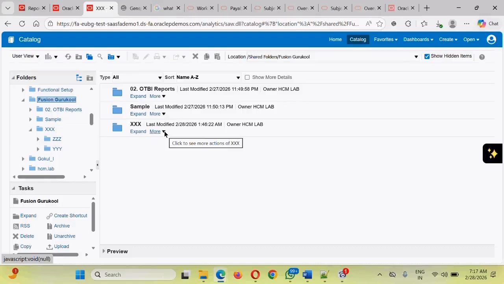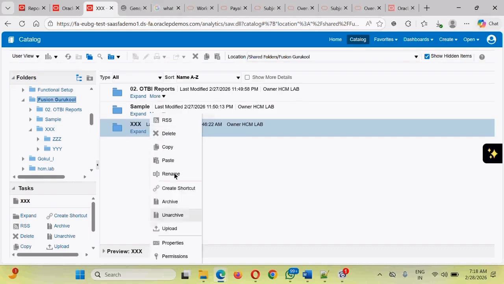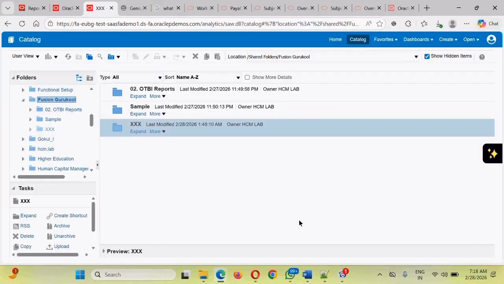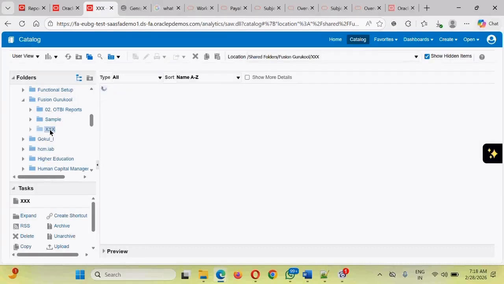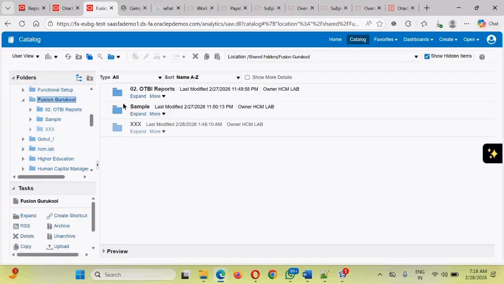Sometimes, guys, we do not want to show a particular folder. So in that case, click on More, go to Properties, and there is something called Hidden. Click on Hidden and click on OK. What has happened? This folder has become hidden. How do you get to know that it has been hidden? Clicking on this, you see the difference.